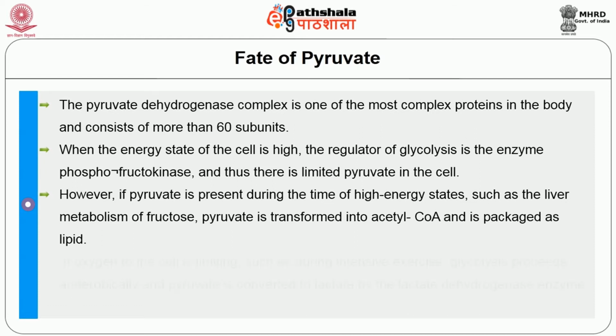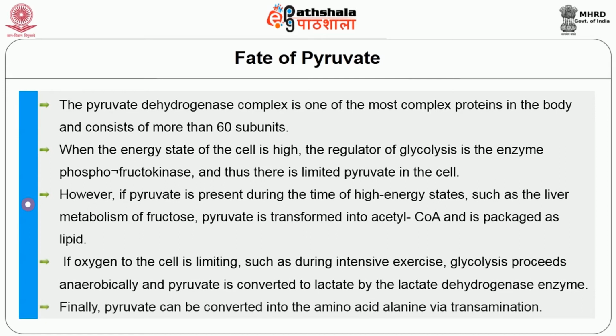If oxygen to the cell is limiting, such as during intensive exercise, glycolysis proceeds anaerobically and pyruvate is converted to lactate by the lactate dehydrogenase enzyme. Finally, pyruvate can be converted into the amino acid alanine via transformations.